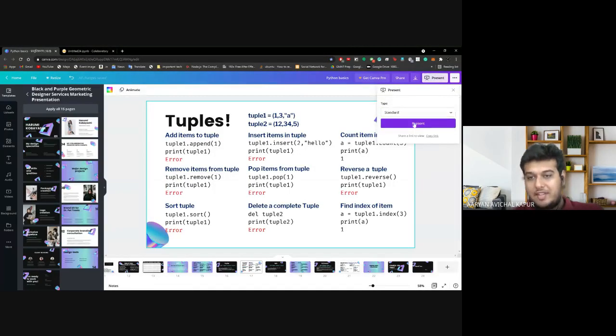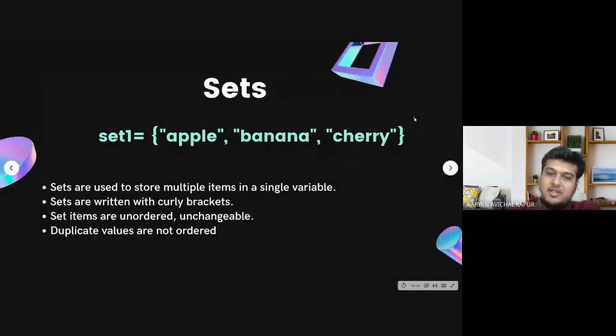Now we will look into sets, and then I will also look into dictionary. Sets will store multiple items, again a data structure, written with curly brackets. Items are unordered, that means the order can change when you print. I'll show that to you in a second. Unchangeable as well, and duplicate values are not allowed.